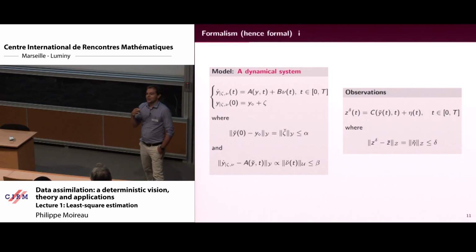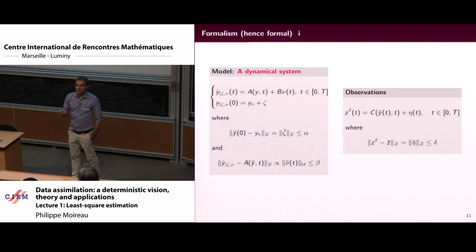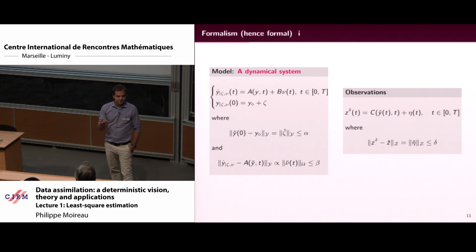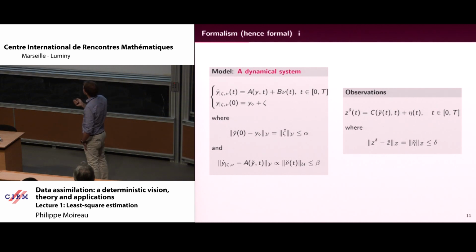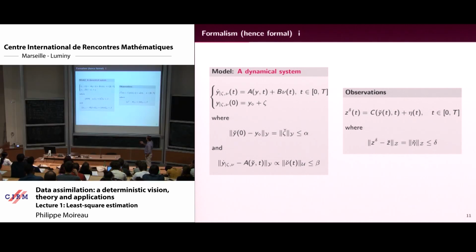Then we will discuss finite dimensional problems, infinite dimensional problems, linear problems, nonlinear problems, etc. And then comes the fun. I write it in a very general form, where Y is the state of my system and A is the dynamics operator. We will discuss that. I start from an initial condition, which is Y diamond, an a priori, plus something that I don't know, zeta. B I know, but nu I don't know. It's what I call a model error.